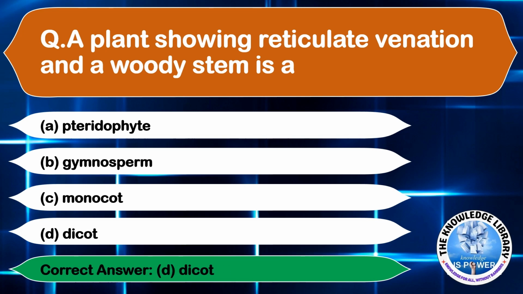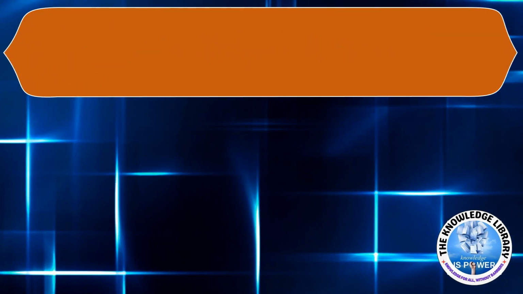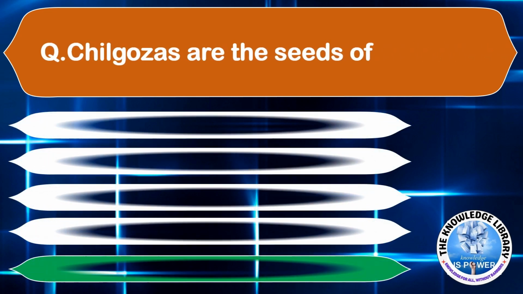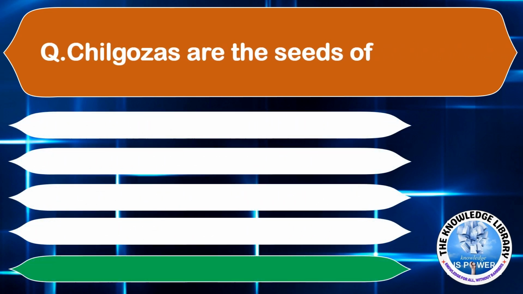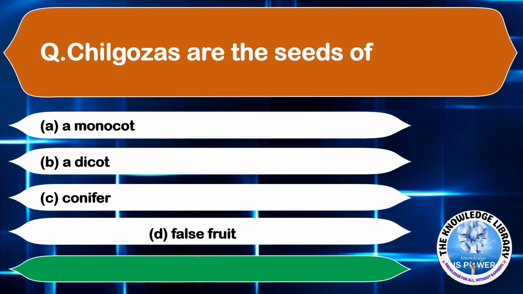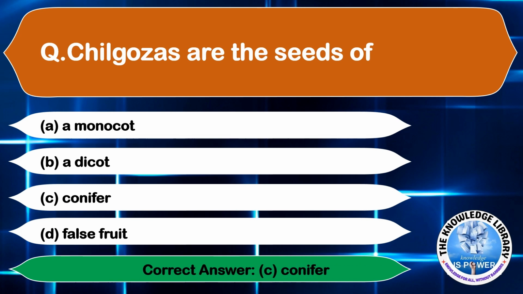Moving on to the next question. Chilgozas are the seeds of option A monocot, option B a dicot, option C conifer, and option D false fruit. The correct answer is option C conifer.